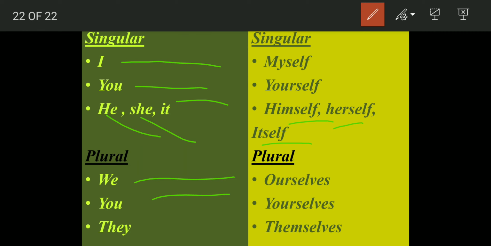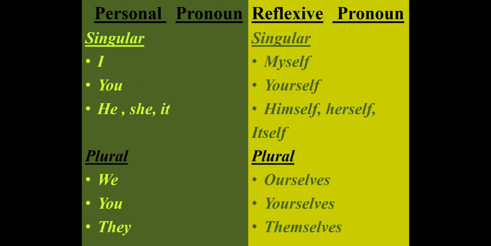You do it yourself, and you people do it among yourselves when you're talking in plural. They will do it among themselves. So we see that for these personal pronouns, this is the reflexive pronoun that we use. For I, myself; you, yourself; he will do it himself, she will do it herself; we will do it ourselves; they, plural, they will do it themselves. So these are the reflexive pronouns.